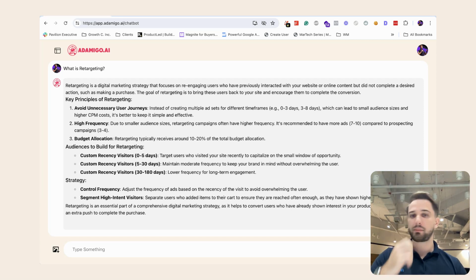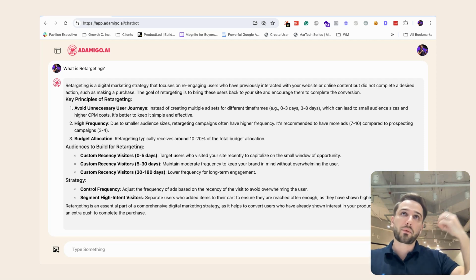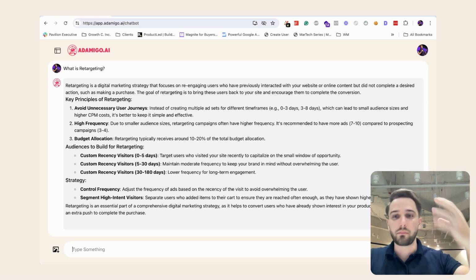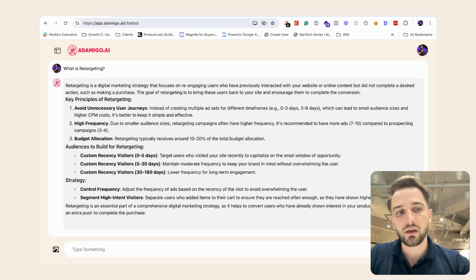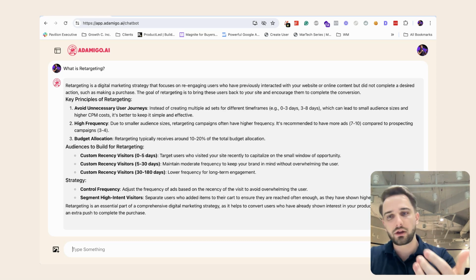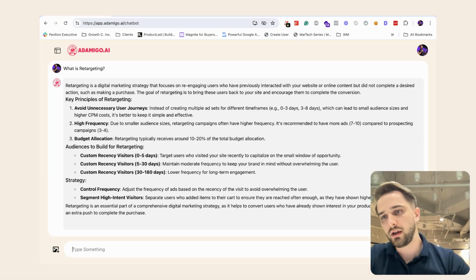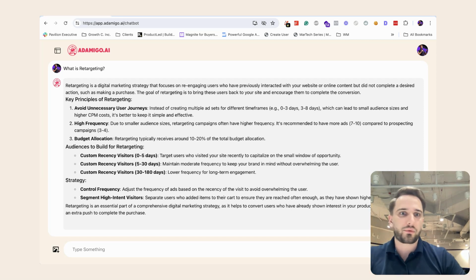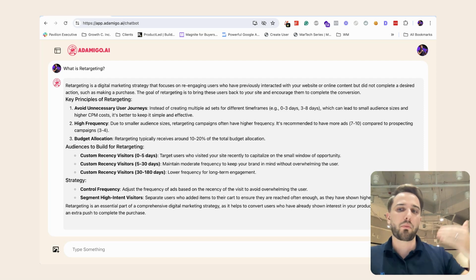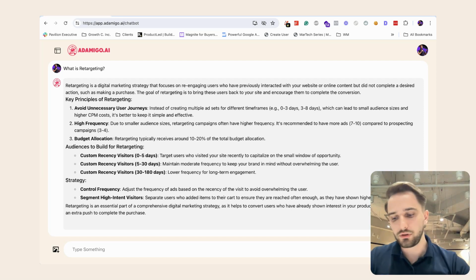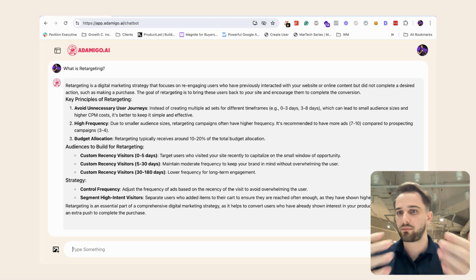Now, retargeting is basically, if you're running ads, if you are promoting your business on blogs or with influencers, you'll get people interested in your product. You'll get them to visit your website, right? Now, it is proven, and I think you will agree in your own buying behavior, that we tend to not make a decision right out of the gate. Sometimes it happens, these impulse purchases, right? It happens more than you would actually think, but some need more time to come around, and you do not want to lose them because you spent all that effort and money to win them in the first place and have them visit your website.